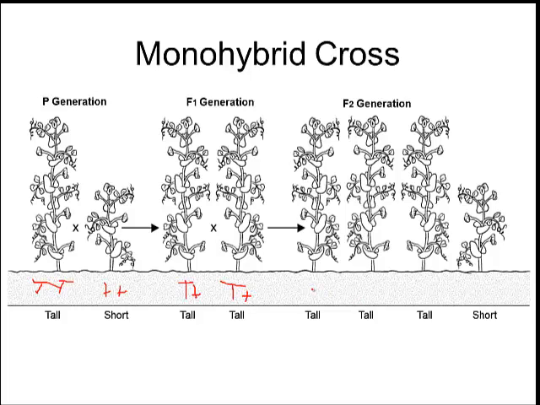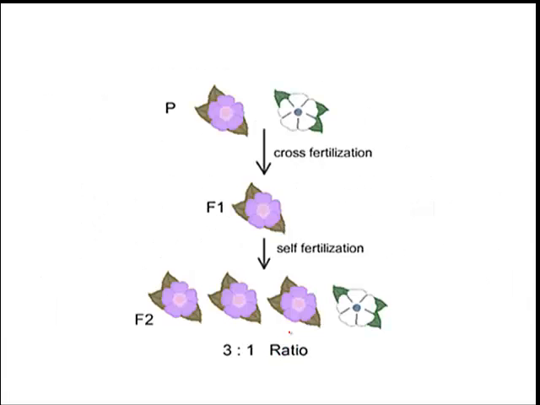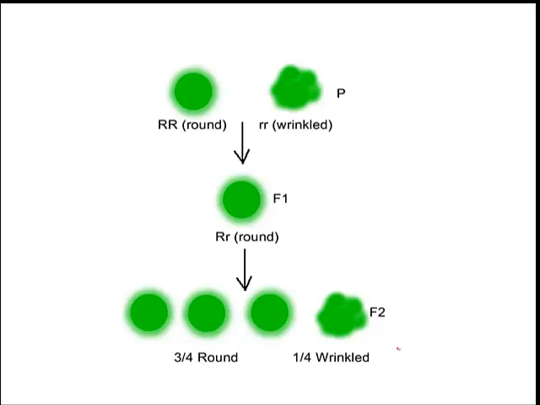And then over here, you end up with organisms. 3 of them ended up tall, and 1 of them ended up short. And that is going to happen because of the way that the alleles are going to separate from each other when we make gametes. And he did this experiment over and over again, and he saw the same result happening over and over again. So he crossed purple and white, got his purple hybrids in the middle, let them self-pollinate, got the 3-to-1 ratio. Same thing happened with the round and wrinkled. Always got this 3-to-1 ratio. 3 were dominant, 1 was recessive.